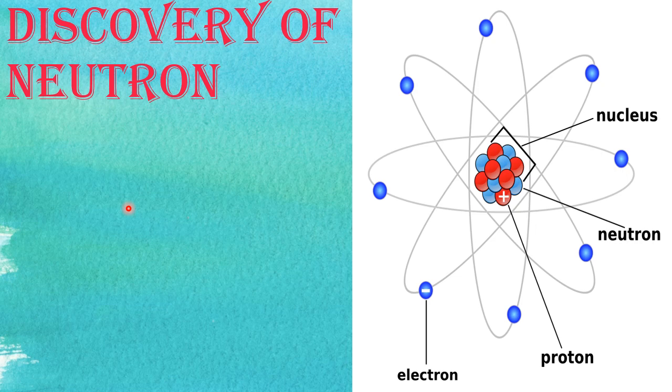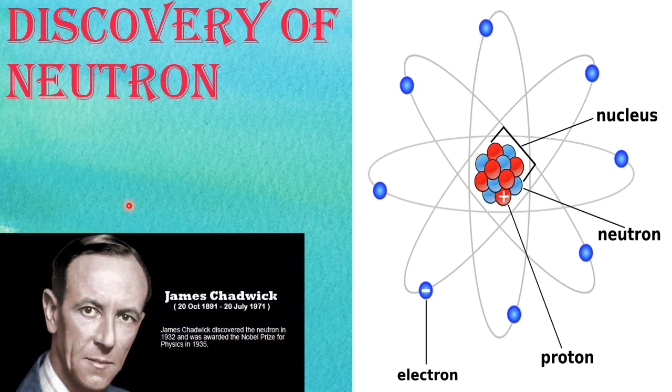Maybe in the nucleus something extra is there. This hint was given by Rutherford during his time, because about the neutron he had a hint, but practically he could not prove it. So one more famous scientist, James Chadwick, discovered the third particle, that is the neutron. See, the most intelligent scientist, James Chadwick. He was also given the Nobel Prize for his discovery.